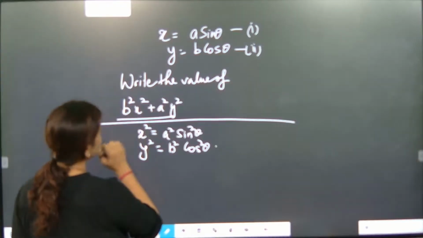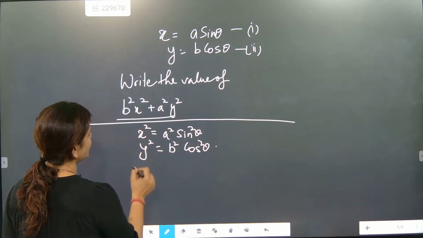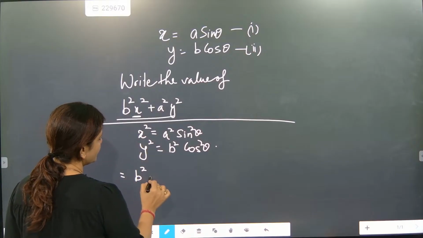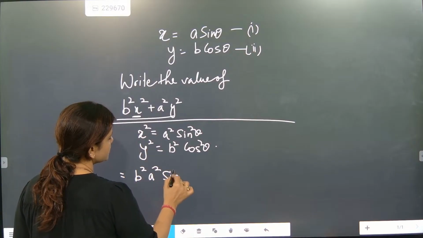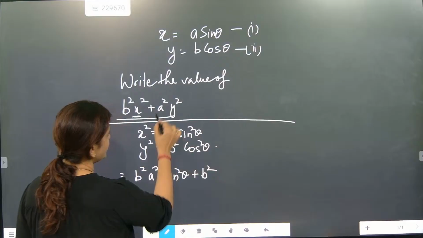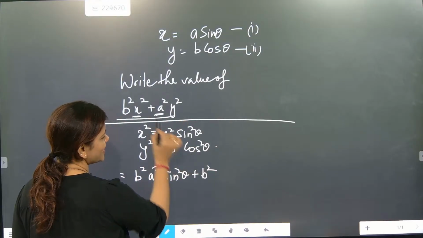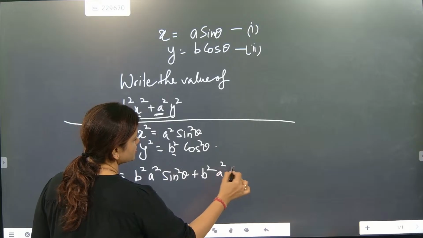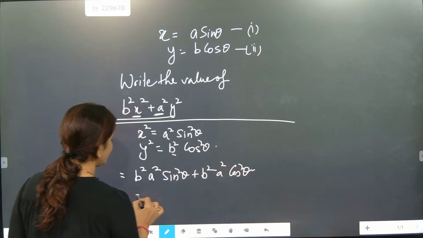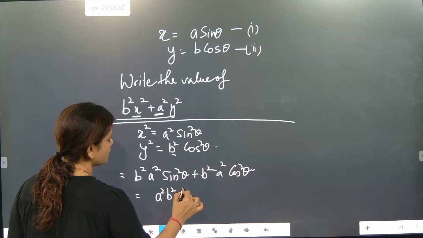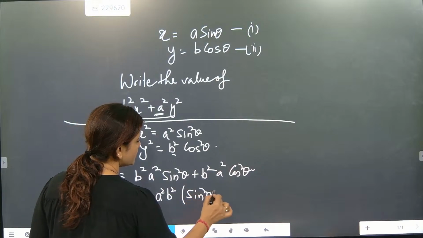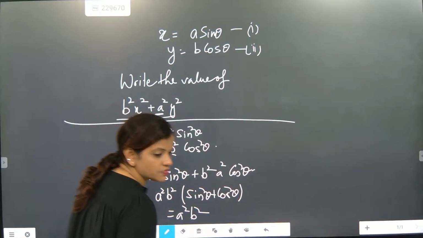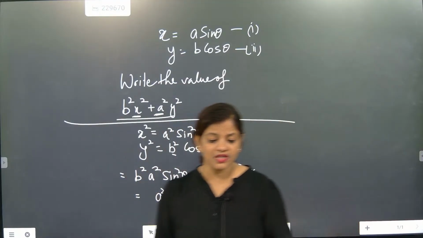So what work will be there? If I substitute x square, it becomes a square sin square theta. Now b square, if I substitute, a square is as it is. Now here it will become b square cos square theta, so a square cos square theta. Now it is coming as a square b square times sin square theta plus cos square theta. The value of sin square theta plus cos square theta will become 1. So this is what they are asking.